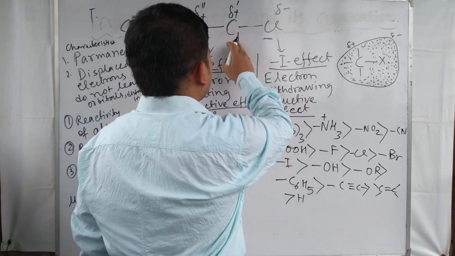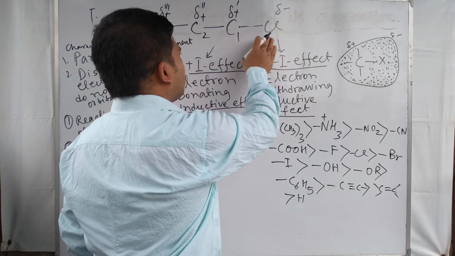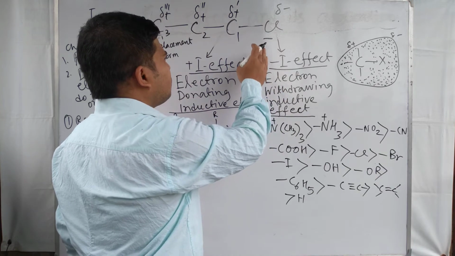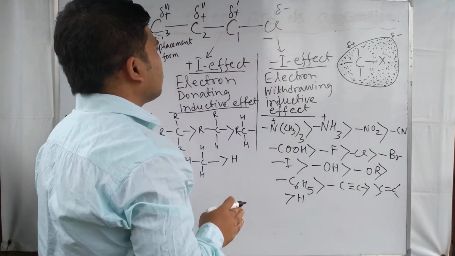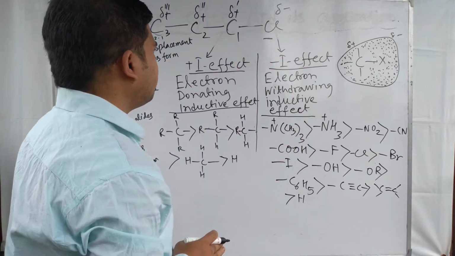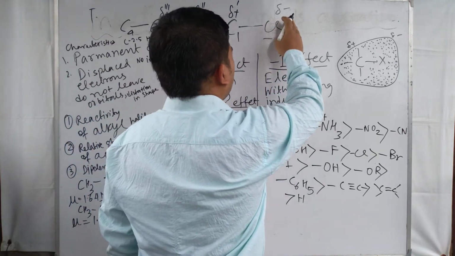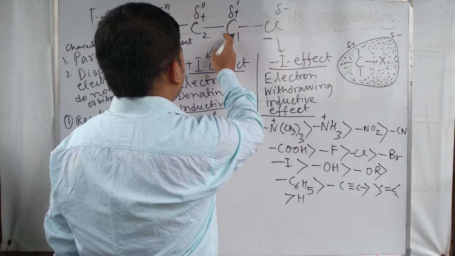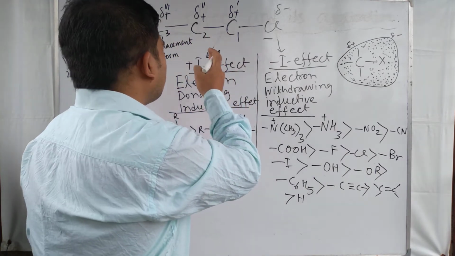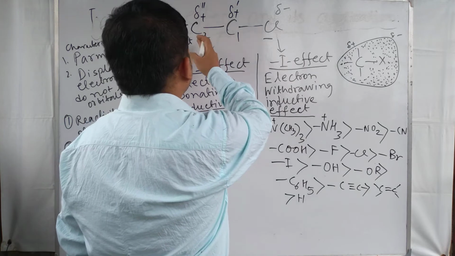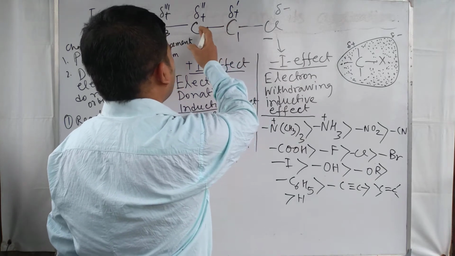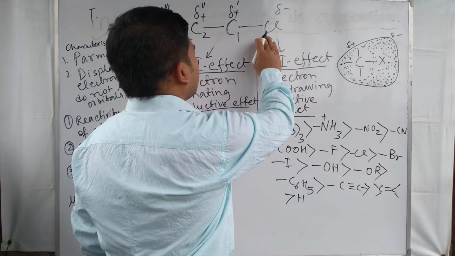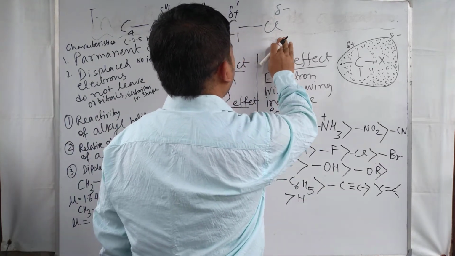Suppose we consider carbon and chlorine: the bond electrons between these two atoms are shifted more towards the chlorine atom because of its higher electronegativity. So it develops a slightly delta negative charge, and these carbons, carbon 1, 2, 3, develop a delta plus charge, a delta dash dash plus charge, and a delta triple dash plus charge. So here the chlorine is more electronegative.